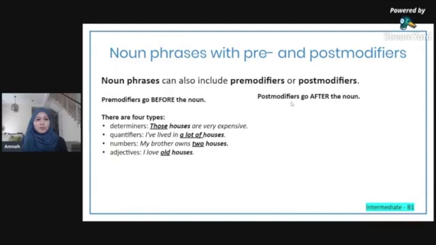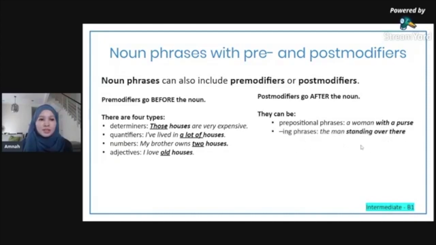Right, so post-modifiers go after the noun. You just remember pre is before, post is after. They can be prepositional phrases. I'll just go through this quickly because this is not what we're going to focus on. "A woman with a purse." So this is a noun phrase, and "with a purse" is a prepositional phrase, a post-modifier.